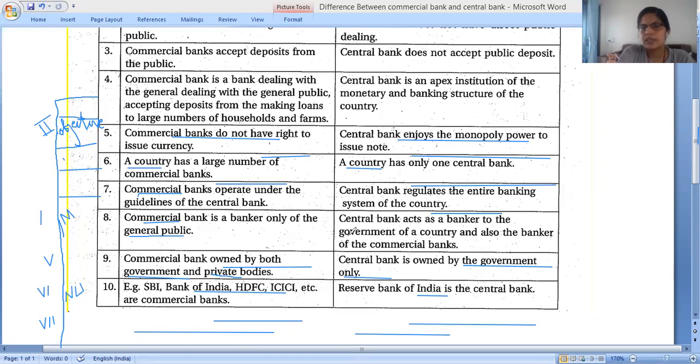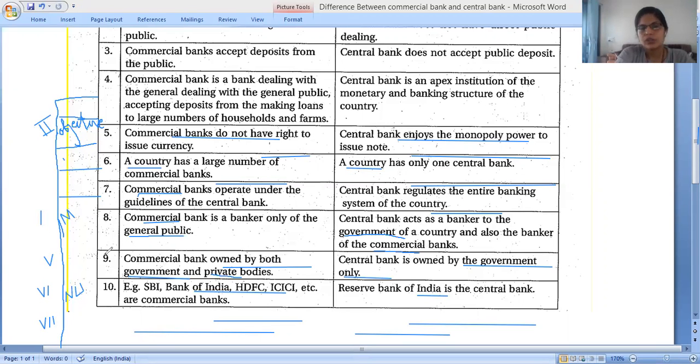Central bank is the banker of the government of a country and also the banker of the commercial banks, because whenever commercial banks require money, in the last resort they can borrow only from the central bank. So central bank acts as a banker to the government of a country and also the banker of the commercial banks.